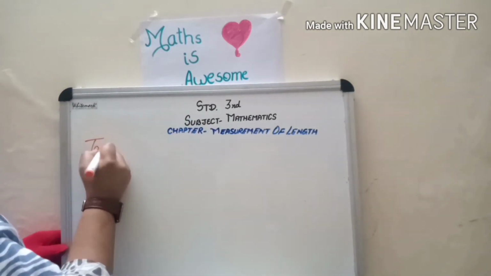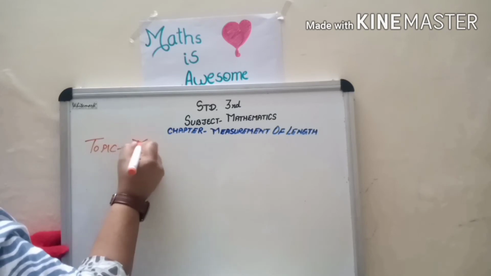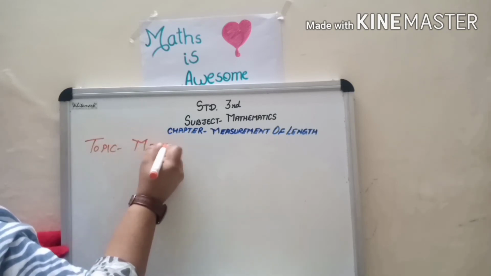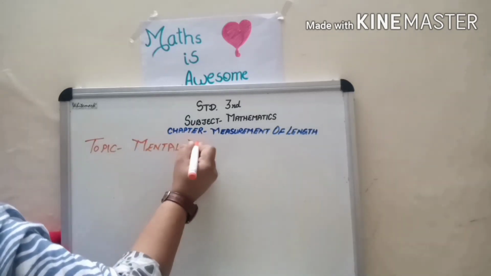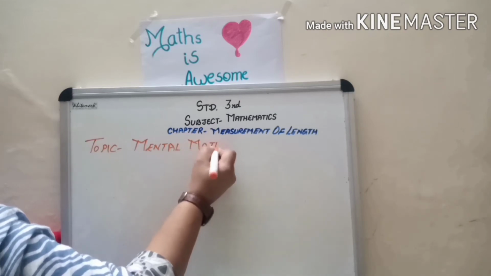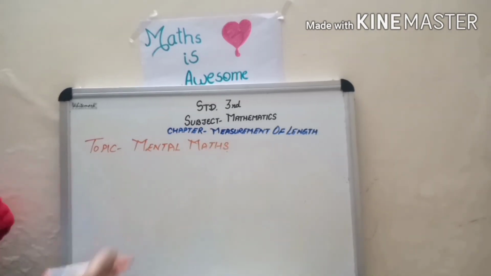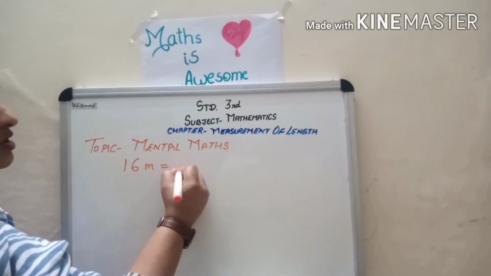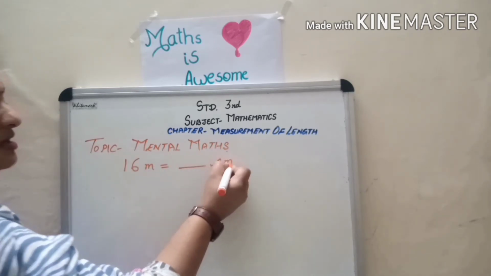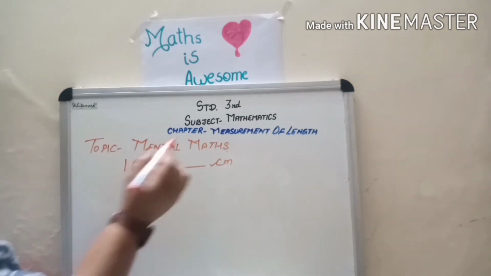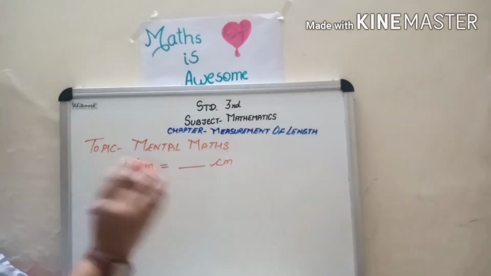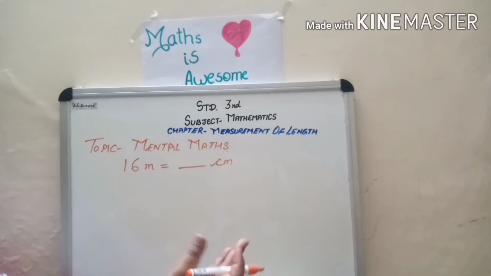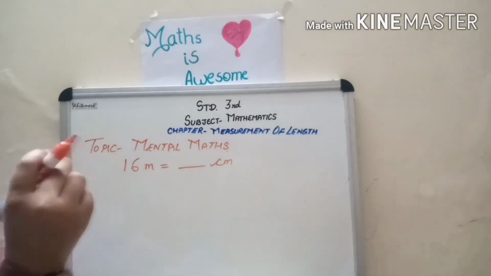Okay. This is mental maths. I have shown you other videos also related to this mental maths of each chapter. I have shown you the videos. There are some fill-ups, children. For example, the fill-up is 16 meter is equal to fill-up centimeter. Now, children, from this unit we will come to know in which we have to convert. 16 meter. Now orally think fast.